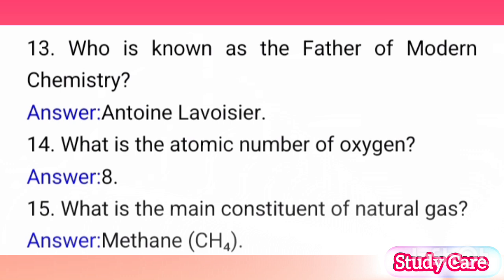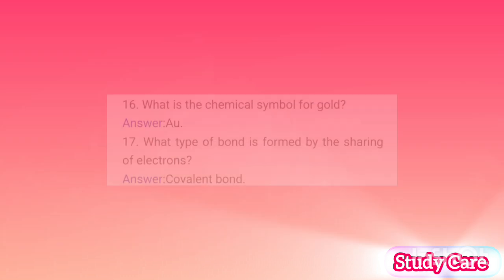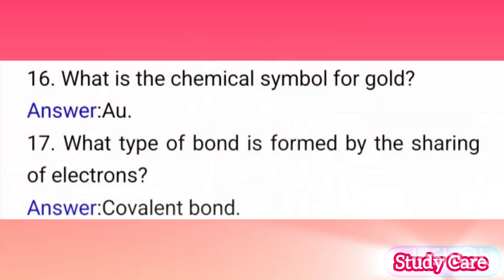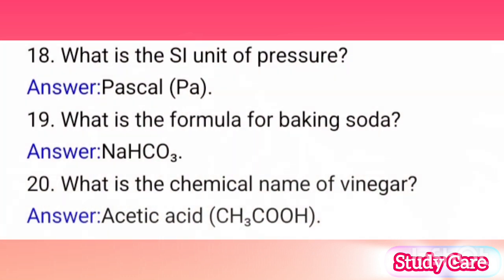14. What is the atomic number of oxygen? Answer: 8. 15. What is the main constituent of natural gas? Answer: methane, CH4. 16. What is the chemical symbol for gold? Answer: Au. 17. What type of bond is formed by the sharing of electrons? Answer: covalent bond.